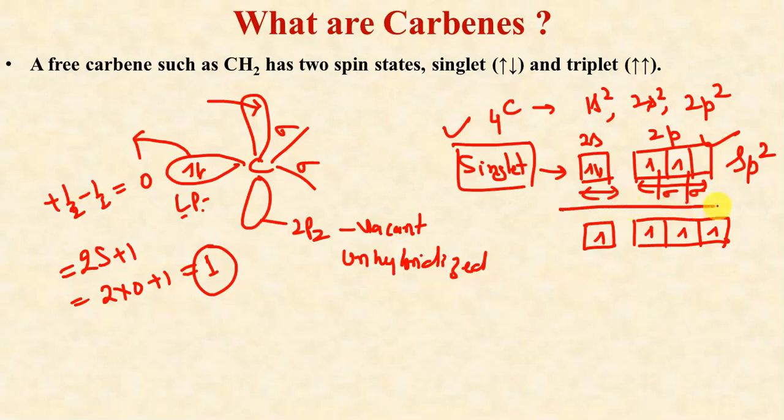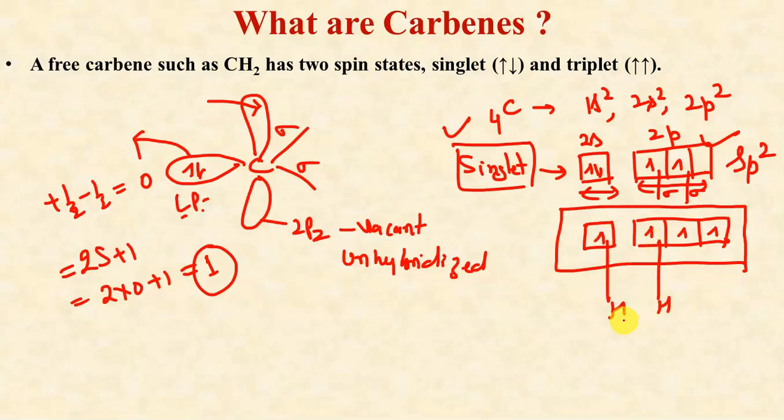As far as the triplet carbene is concerned, in the excited state we can have two bonds. This is the first bond, this is the second bond. These two bonds can be regarded as sigma bonds, or in place of H we can also have substituents like alkyl, alkoxy and so on. And now these two orbitals are present which contain unpaired electrons. These two orbitals have unpaired electrons. So the presence of these unpaired electrons makes the triplet carbene